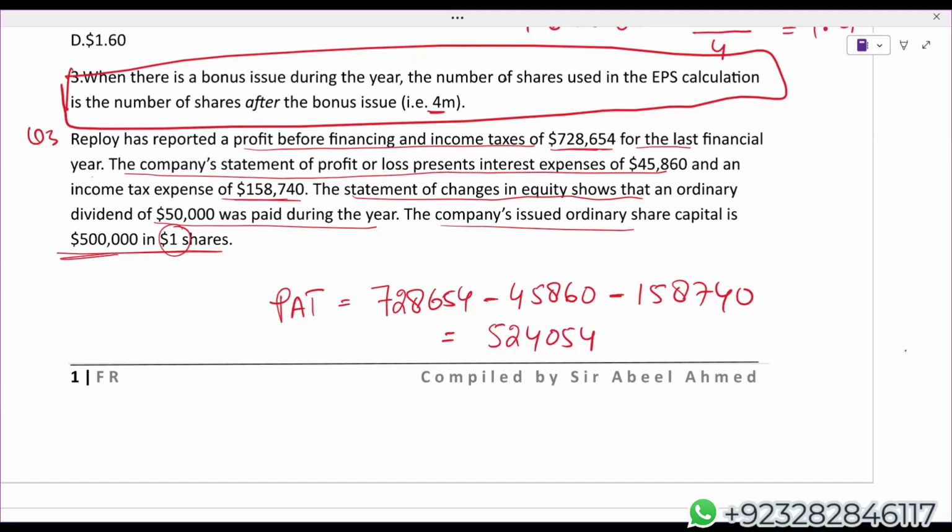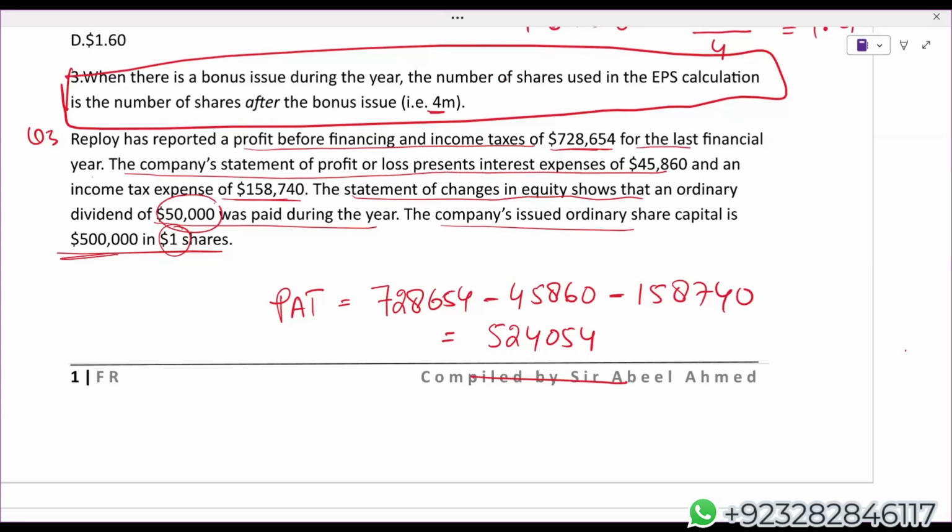Listen, students, carefully. We do not deduct ordinary dividend while calculating EPS. We only deduct dividend to the preference shareholders. So we are not supposed to deduct the 50,000 dividend to ordinary shareholders. Now simply divide by 5 lakh.